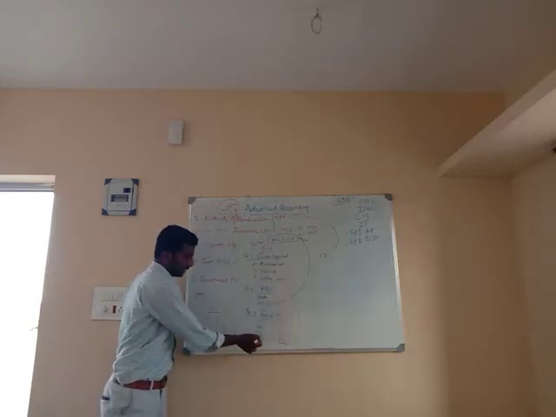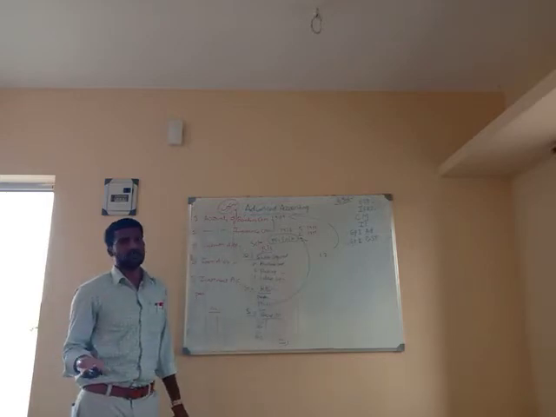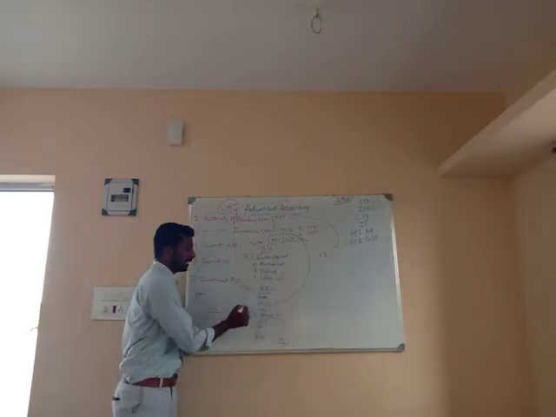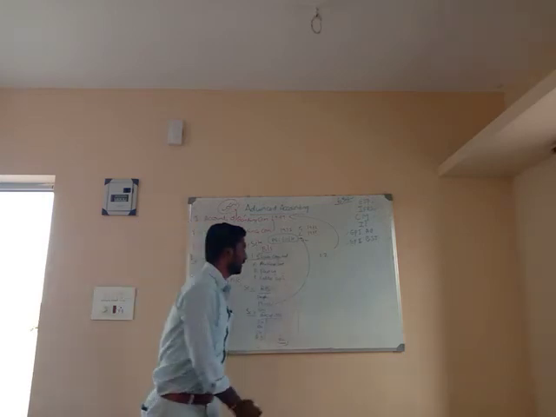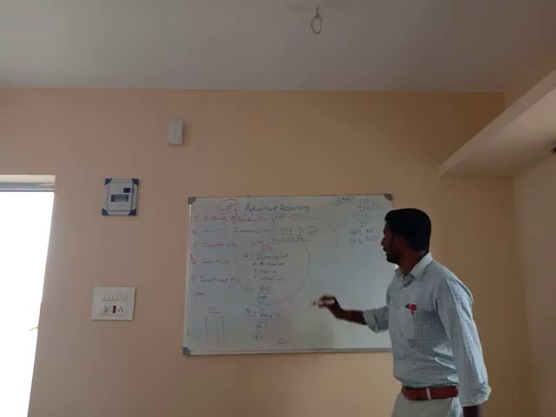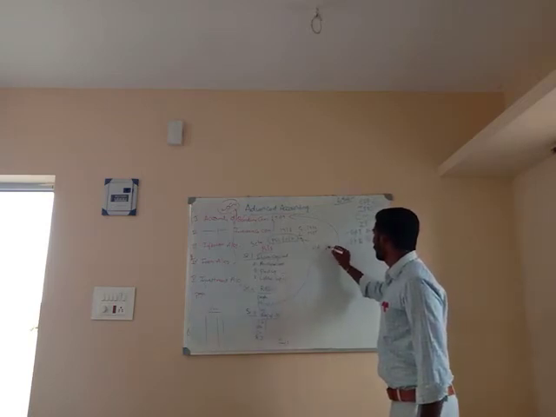Whatever the forms of deposit, we will show them under schedule number 3. Are you getting? Yes.